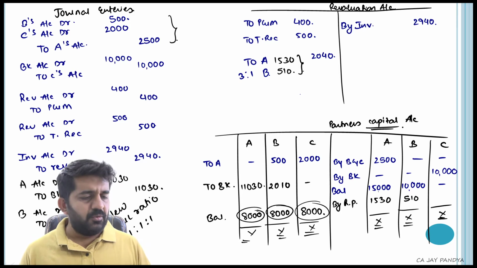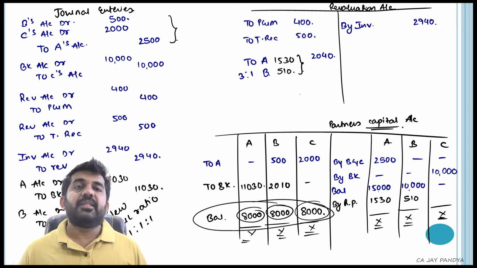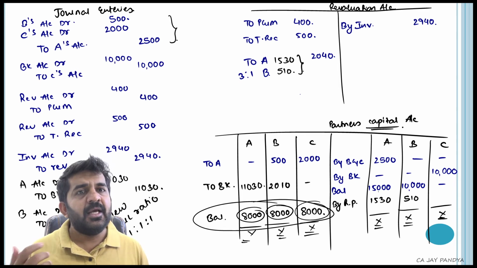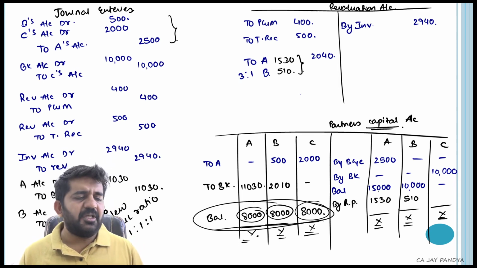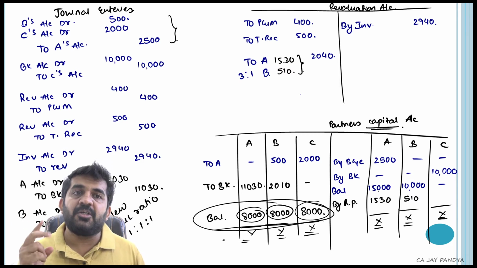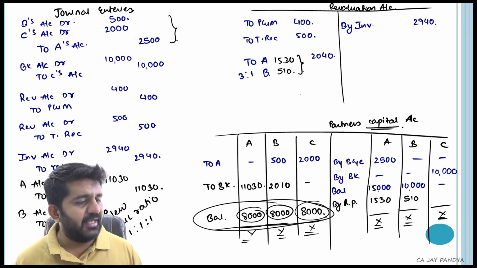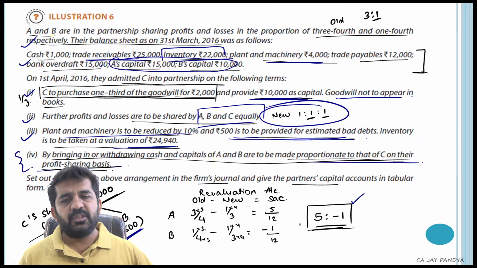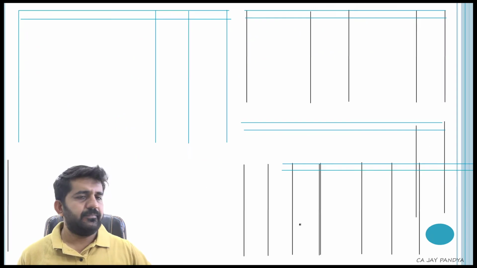This is a capital account. This point was new, that your new capital balance should be as per your P&L ratio. When the new balance sheet opens, all the partners are equal partners. All partners will have equal capital, that is 8,000 rupees. This is how to solve this type of question.